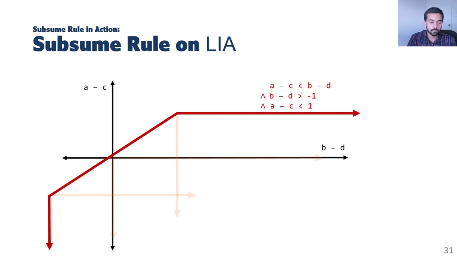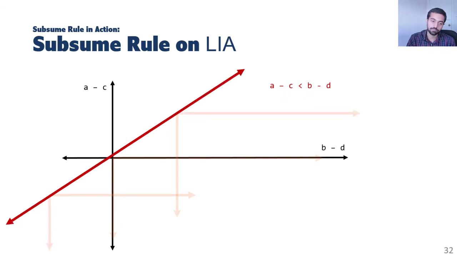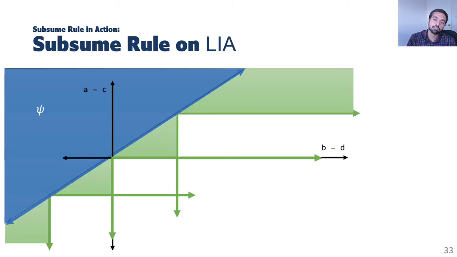It is going to be this red region. It has three literals. First is the nice literal a minus c less than b minus d, and the other two literals are boundary conditions. These two boundary conditions can be dropped by using inductive generalization. Now, if we transform this cube into a lemma by taking its negation, we can see that we can actually get an inductive invariant for our running example.